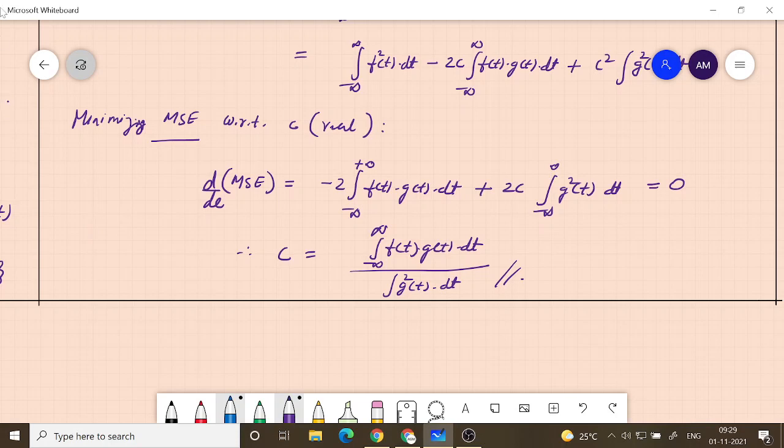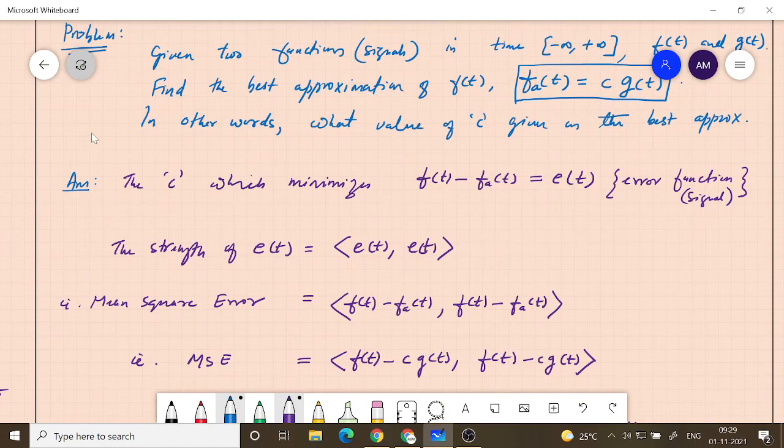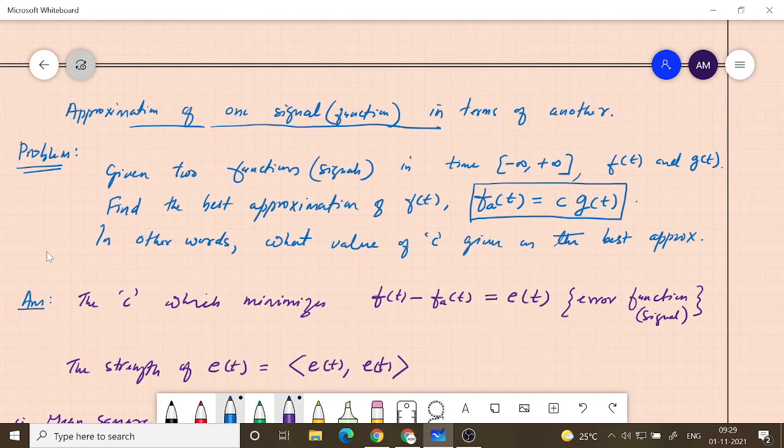So we have two functions given to us. Let me just show you the problem that we are solving. The problem is this: we have two functions, f of t and g of t. They are two different functions defined in the same domain, where t varies from minus infinity to plus infinity. The question that is asked is, given these two functions, find an approximate function for f of t, which we call fa of t. And what is fa of t? Fa of t is basically some scalar multiplication on g of t.